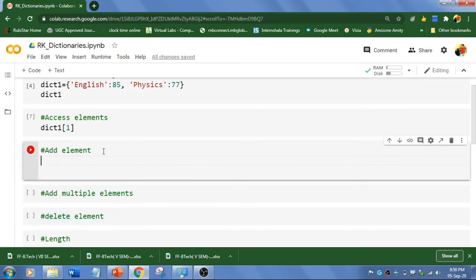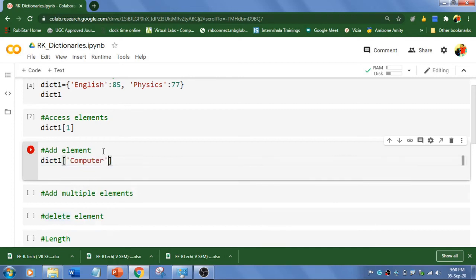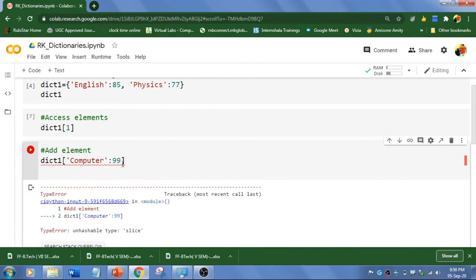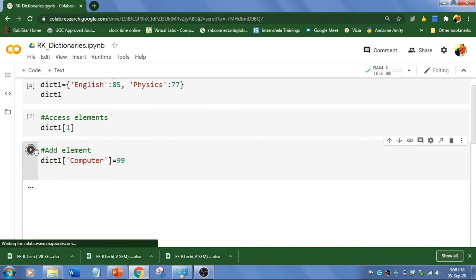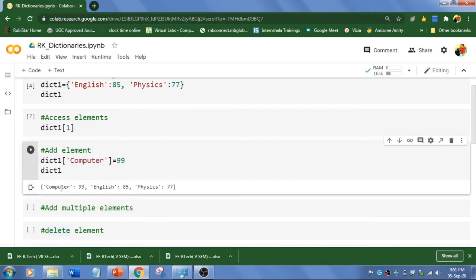The next thing is to add an element in this dictionary. Let's add an element, dictionary1, and I'm going to add computer science, colon, I'm going to use 99. Now this is fine, and let's print this. Over here, you see that computer science got added.